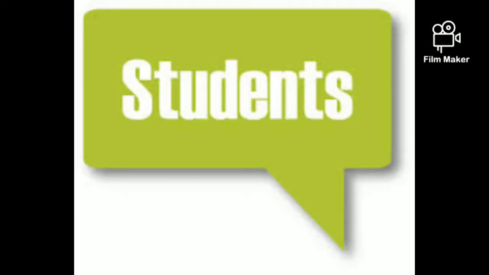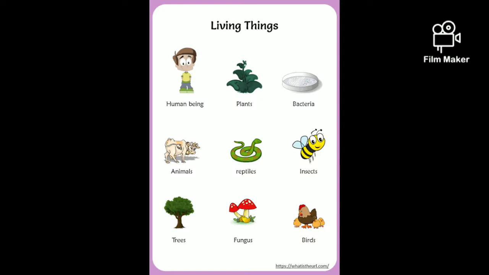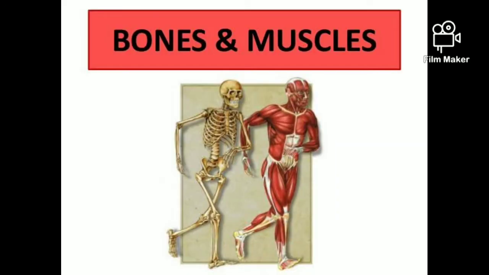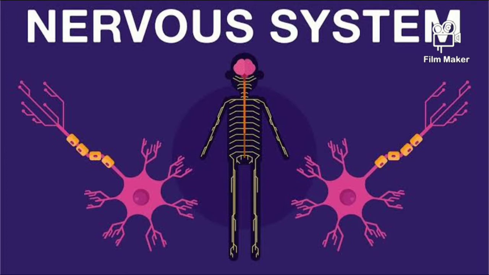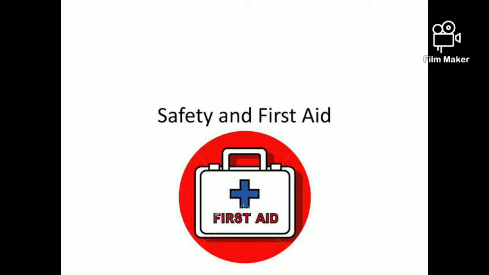Students, till now we have completed 4 chapters: rocks and minerals, living things, bones and muscles, and the nervous system. Today we'll start up with a new chapter, that is safety and first aid. We will be covering part 1 of this chapter today. Please watch the video carefully.